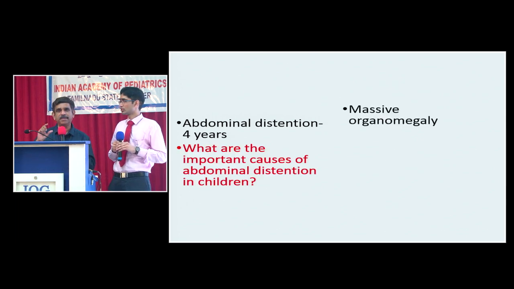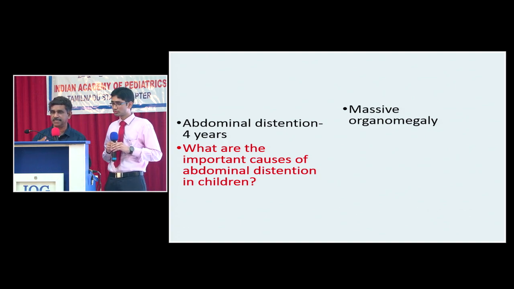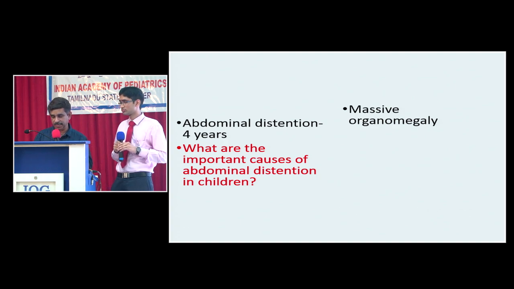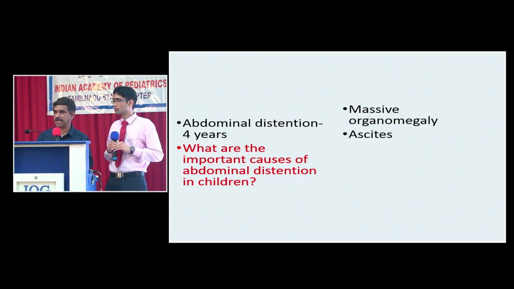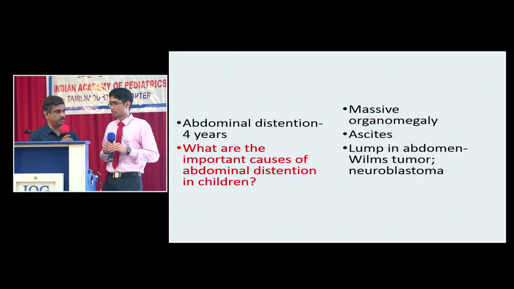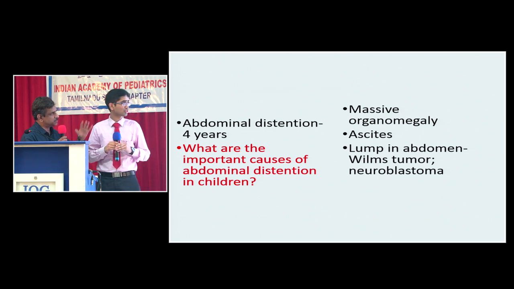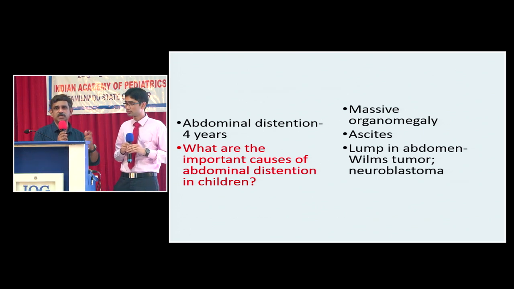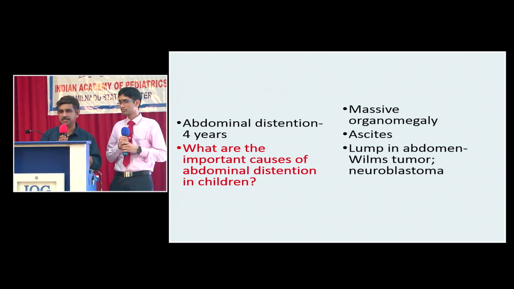Number one, massive organomegaly: massive hepatomegaly, splenomegaly, or nephromegaly. Another is ascites. The third important one is a lump in the abdomen, like Wilms tumor or neuroblastoma. So these are the three important causes of true abdominal distension in a child.